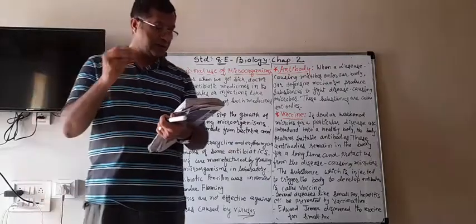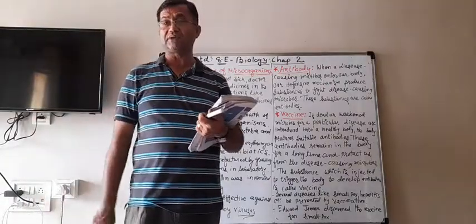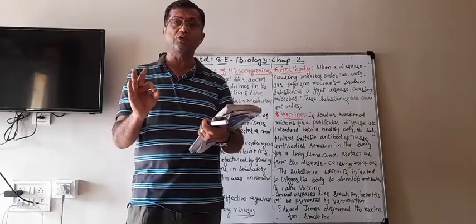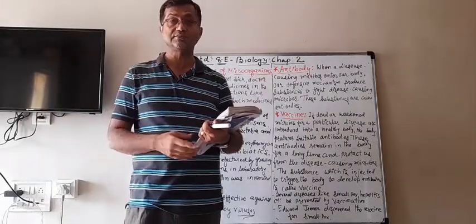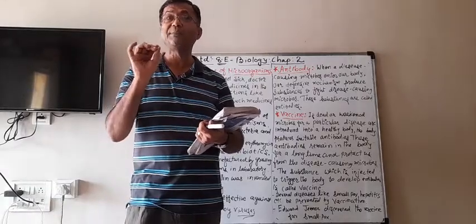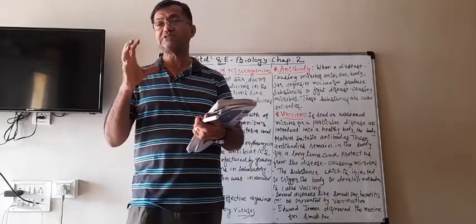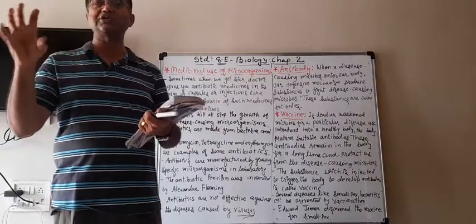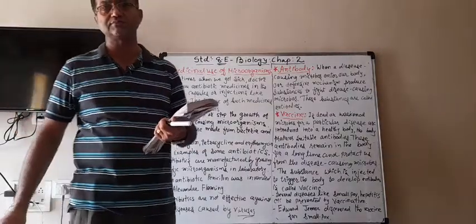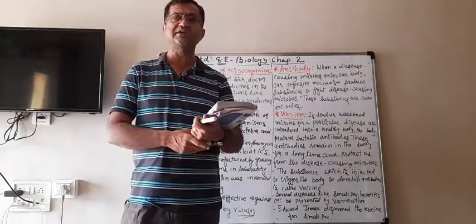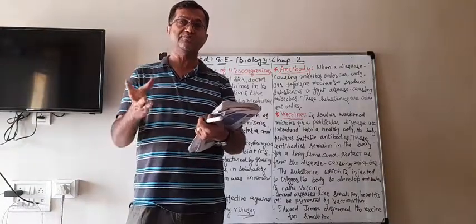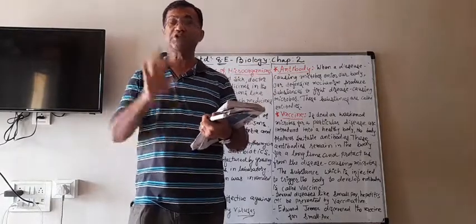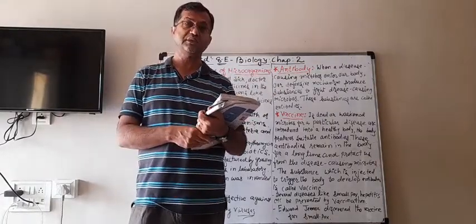Also remember that the main thing is that the doctor will prescribe for a few days, and you have to complete that course. Sometimes what happens is that if the doctor said you have to take this medicine for a week, means 7 days, but when you start taking the medicine, after 1 day, 2 days, 3 days, 4 days you feel better, then you think that you are cured and you stop taking that medicine.